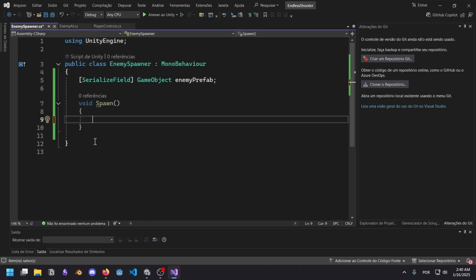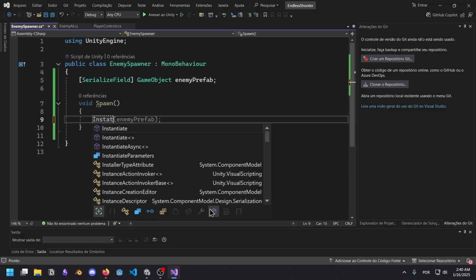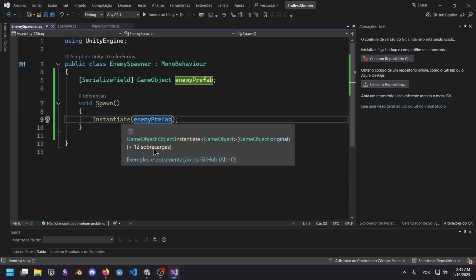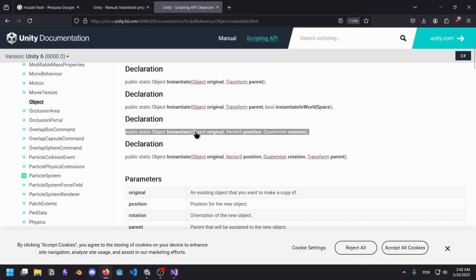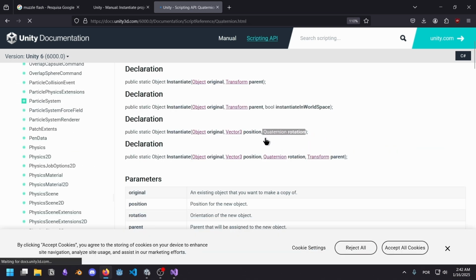I just realized I have no idea how to actually spawn a new object in Unity. Wow, it's been that long, huh? It's literally called instantiate. That's so simple, man. What the heck? So you can see that we have plus 12 here, and that's like 12 different variations of parameters that we can pass to this function. One of these probably has a vector 3 that we can pass as a position. Alright, epic. We can actually pass a position as a vector 3 and then a quaternion as a rotation.